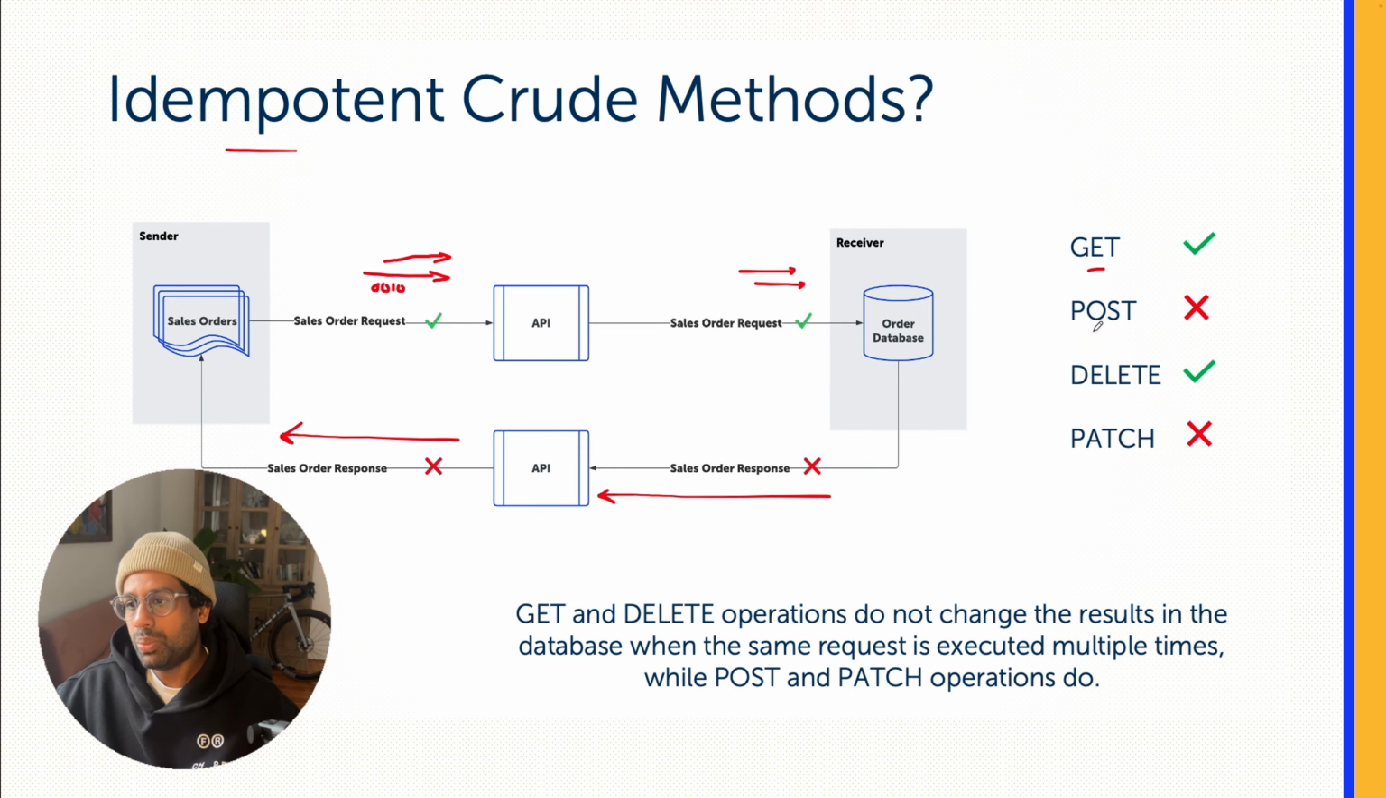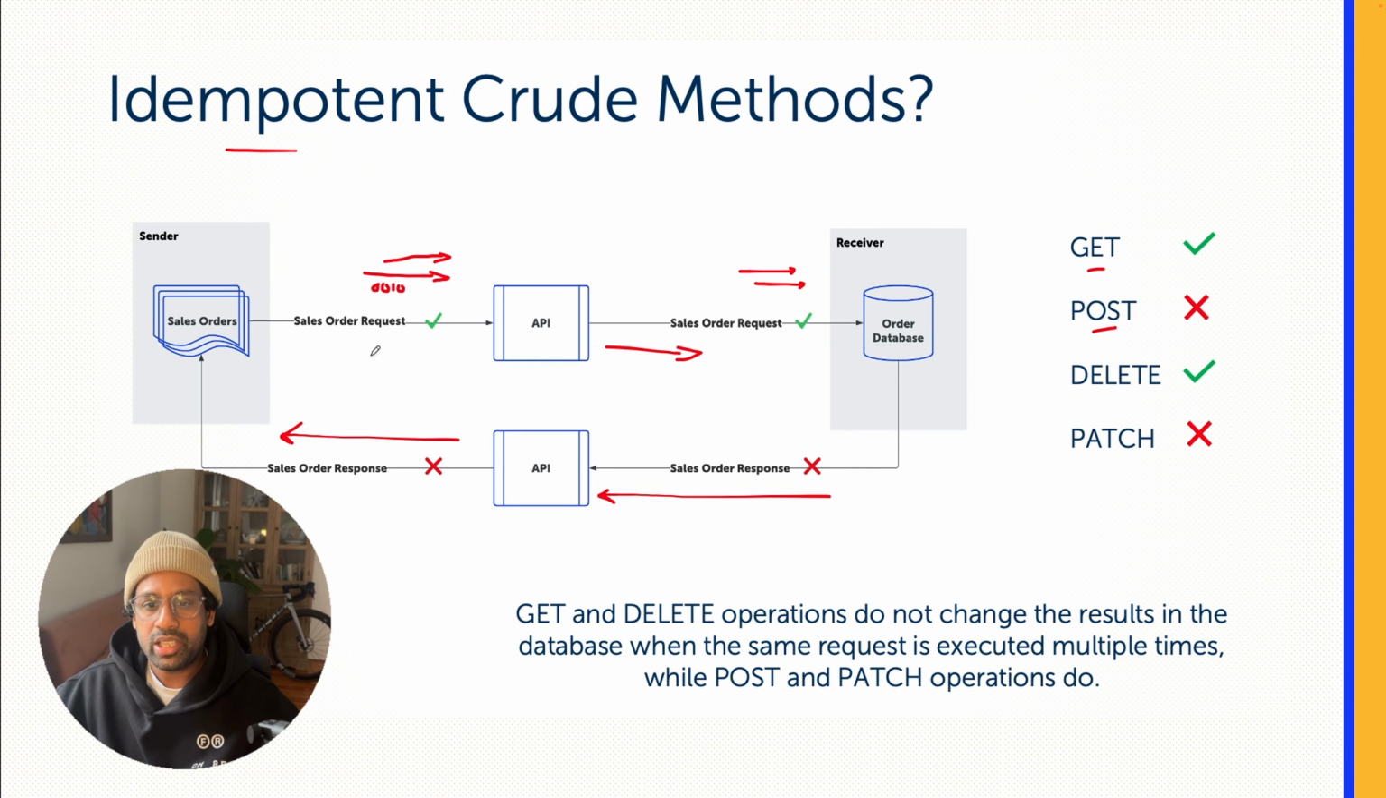So what about the POST method? Let's say now the request is to actually create a sales order. We use the POST method when we want to create a new resource. In this instance, when we want to create a new sales order, we might use the POST method. The eCom portal sends the request with the POST method to create the new sales order. So in the first instance, the order gets created and we send the acknowledgement back to the sender.